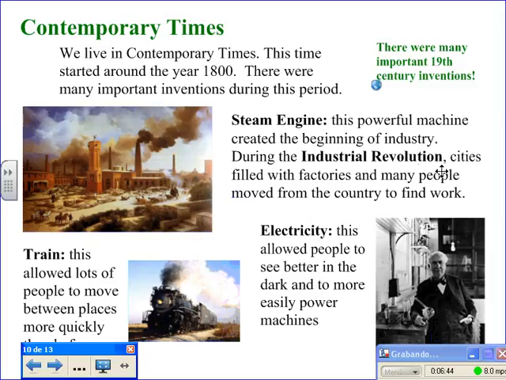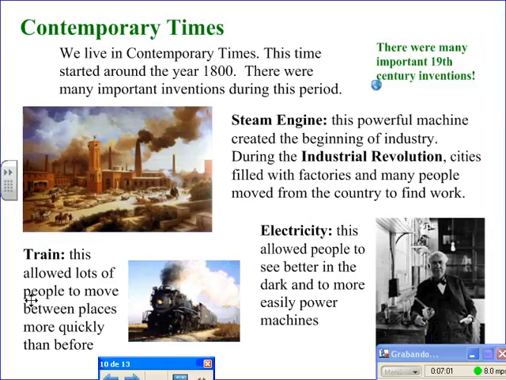During the Industrial Revolution, cities filled with factories and many people moved from the country to find work. Electricity. This allowed people to see better in the dark and to more easily power machines. Train. This allowed lots of people to move between places more quickly than before.